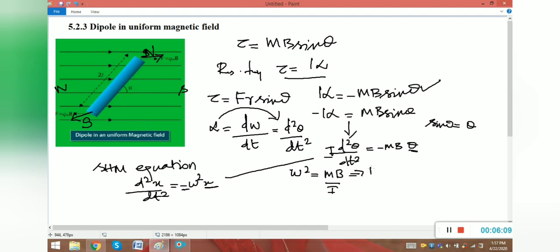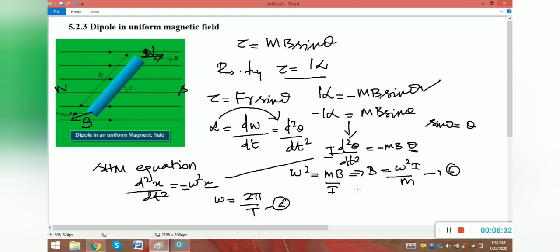So from this equation I can write B is equal to omega square I by m, and from the basics I can write omega is equal to 2 pi by T. So, naming this equation as A, I am going to put the value of omega in this equation.